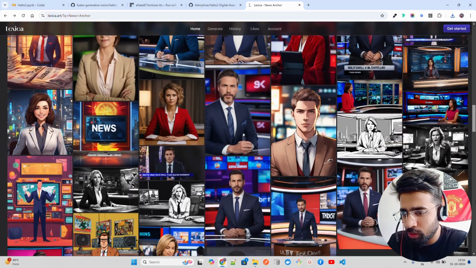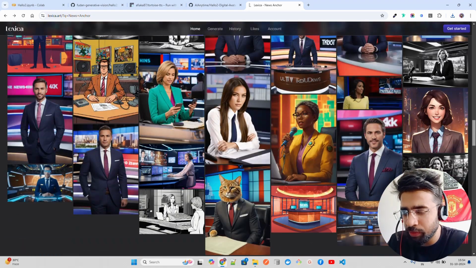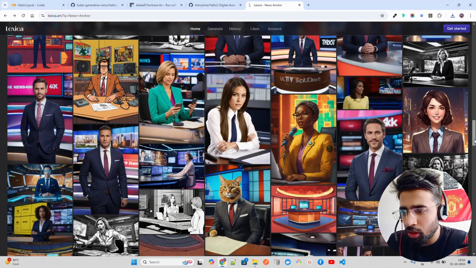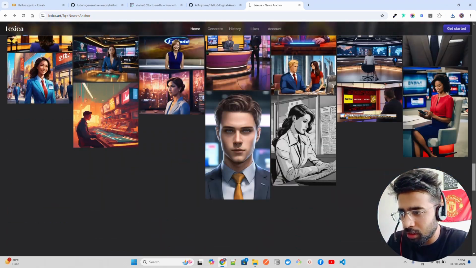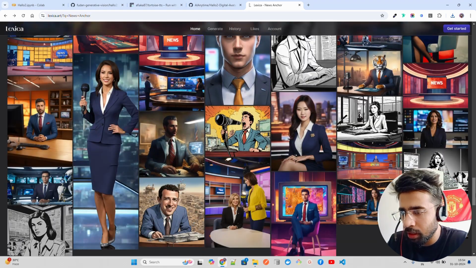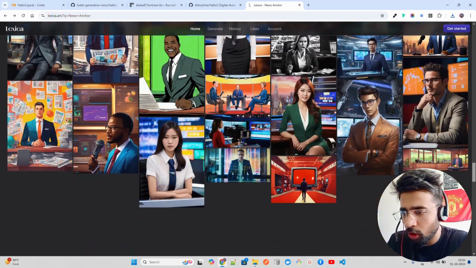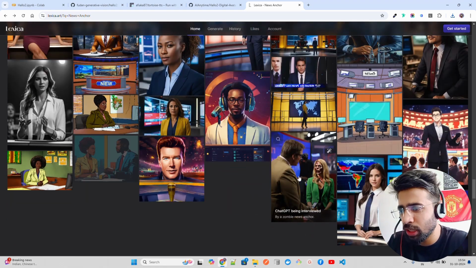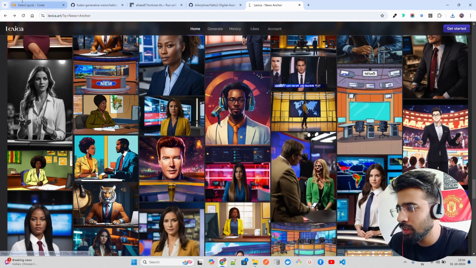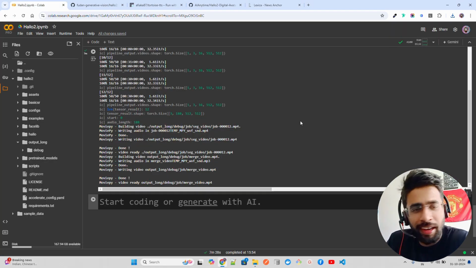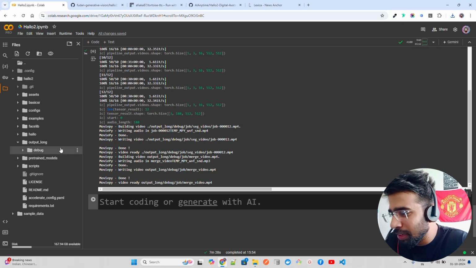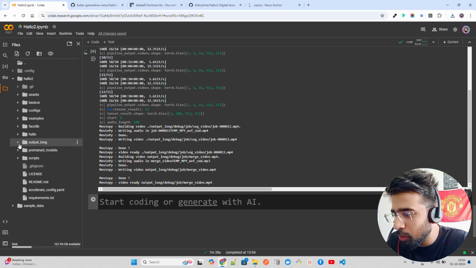A lot of good images over here. In Lexica, you can find them. Of course, give credit to the creators. You should always do that. That's very important. Yeah, I liked it. A lot of images over here, right? Or you can use Midjourney or DALL-E to generate, or Stable Diffusion, whatever, Flux as well. What happened to Flux, guys? It seems sidelined by the community. Anyway, let me go to output log.